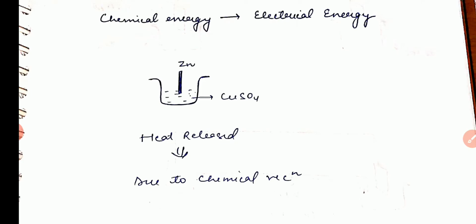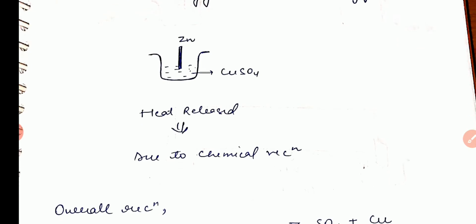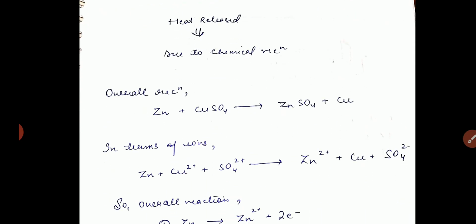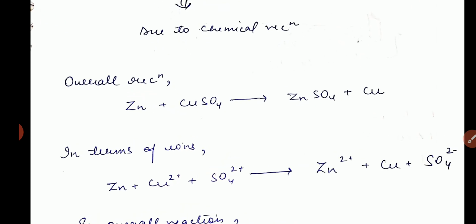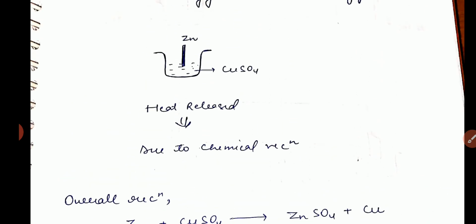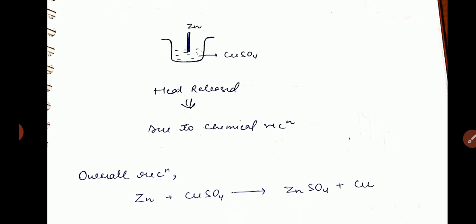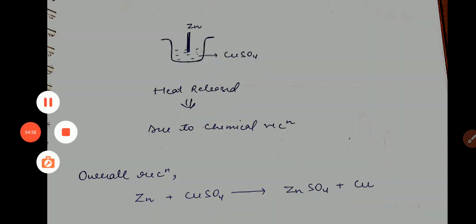What we are doing here is that we have to trap this heat. When we trap this heat, we can transform it into electrical energy. So for this we have to take these two reactions, the zinc and the copper sulfate solution, into two different beakers, so that we can trap this energy. Because if we do the same reaction in the same beaker, then heat evolves, and all the chemical energy is destroyed in the form of heat. So we have to carry out these two reactions in two separate beakers.